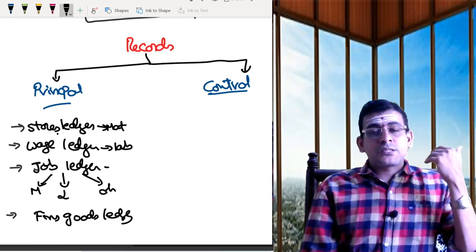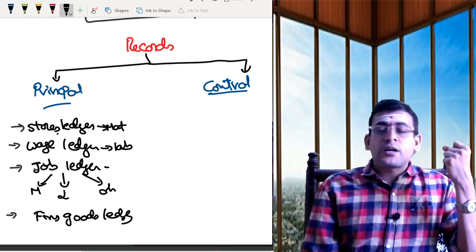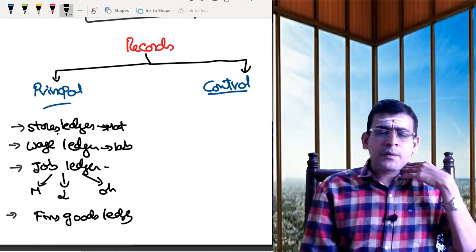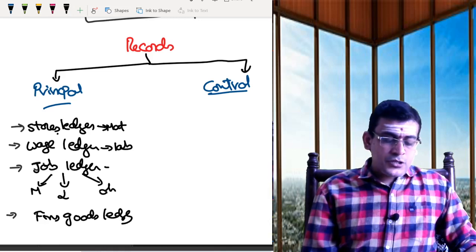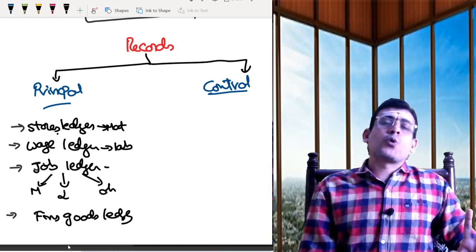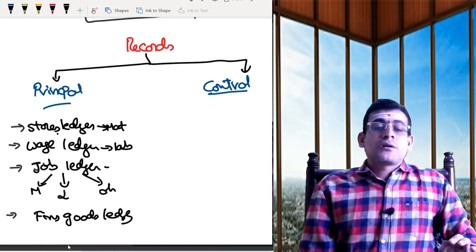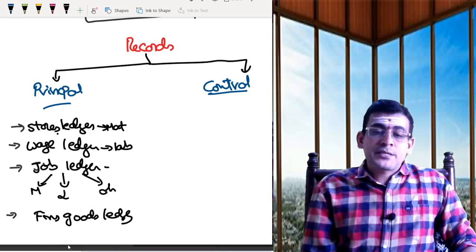The production department says the goods are completed and ready for sale, so that goes into the finished goods ledger. These are the basic 4 ledgers which form part of your principal ledgers.